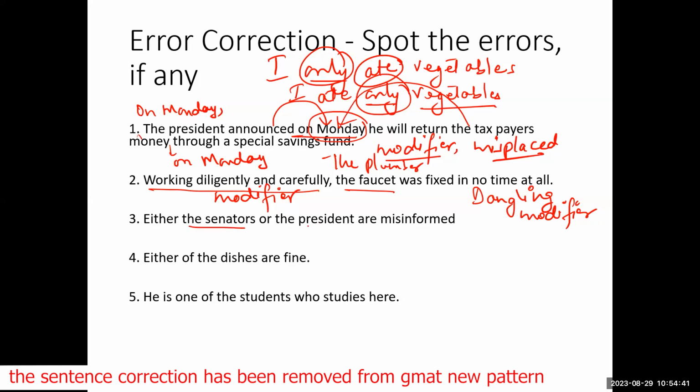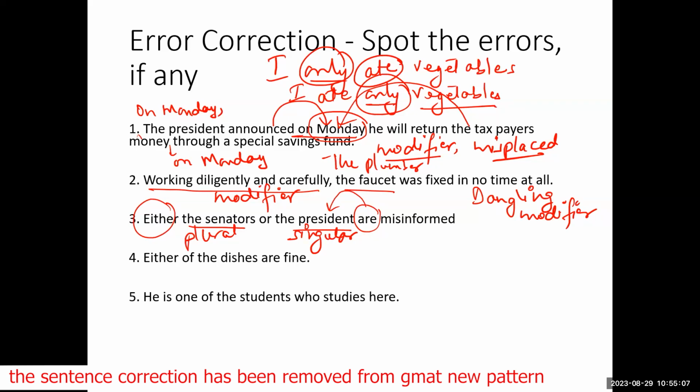Whenever you have two things preceded by either, and one of them is plural and the other one is singular, then whatever verb you use, that verb should match the subject that is closest to it.